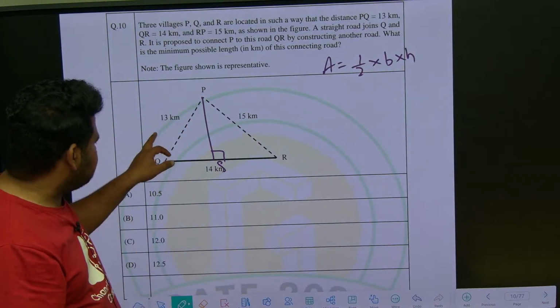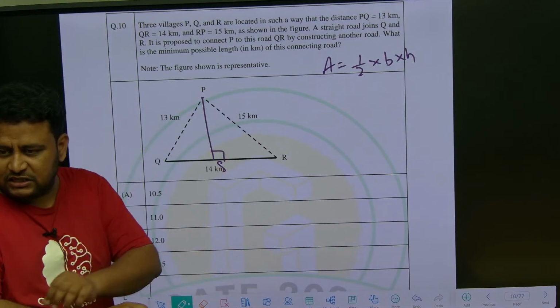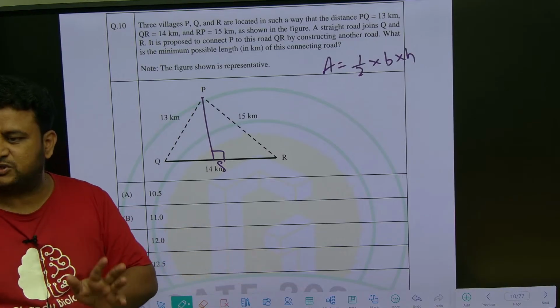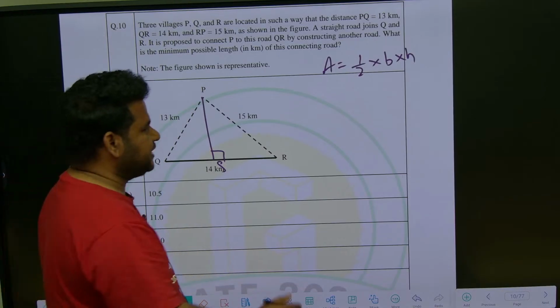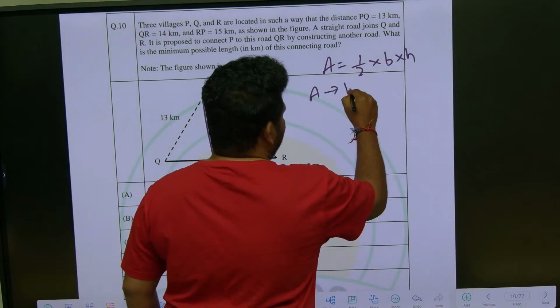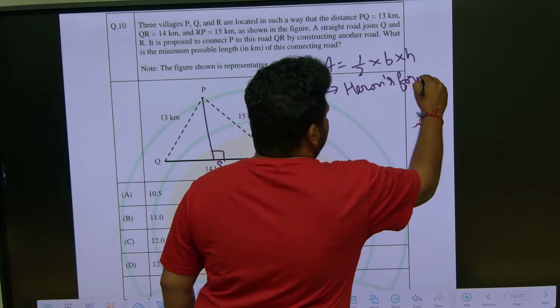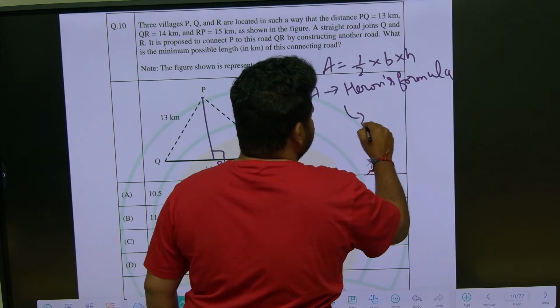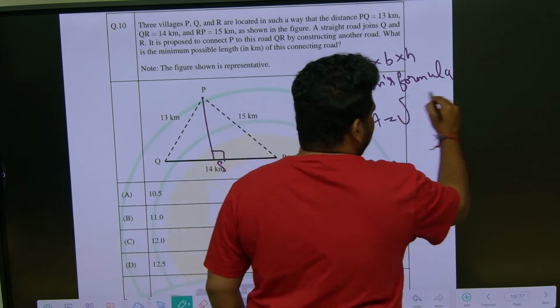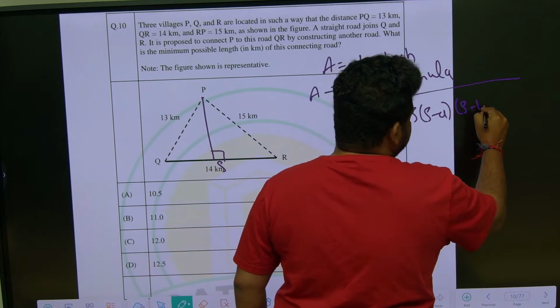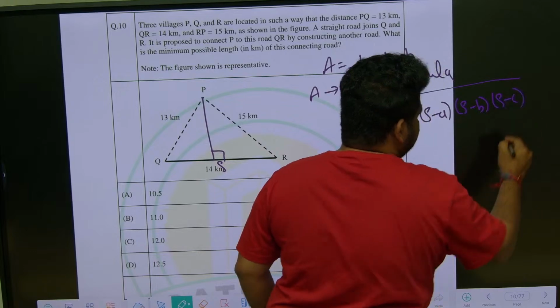If it is, see here 13, 14, 15, all the sides are different, scalene triangle. So for this we have another formula, that is called Heron's formula. You would have studied in your school, Heron's formula. This formula is given by area is equal to square root of S into S minus A, S minus B, S minus C.